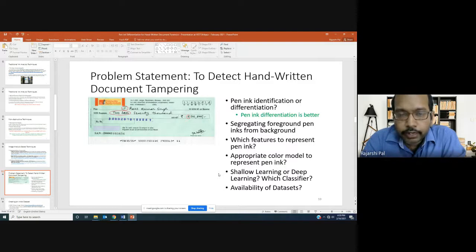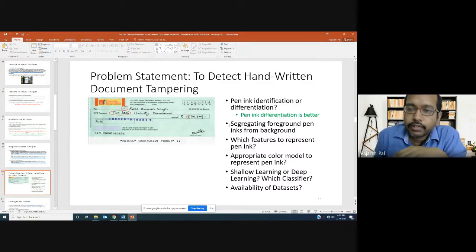So you extract features from two different words, texture features, and then you feed the differences of those texture features to a classifier, and the classifier tells you whether those two words are written using the same pen or a different pen, right? So that is one approach, the first point.